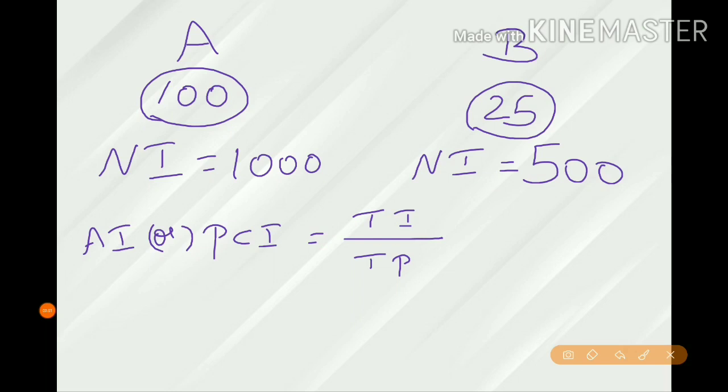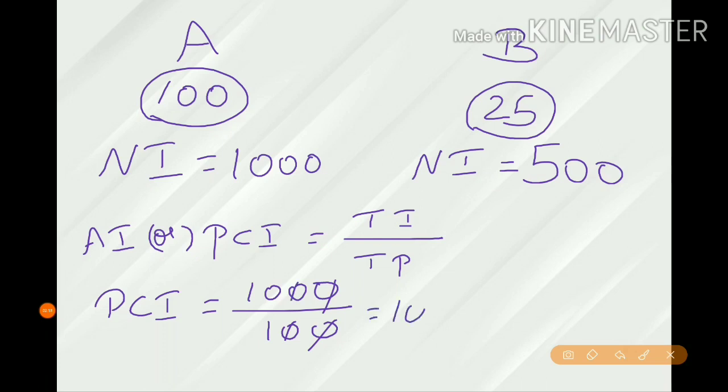To calculate the per capita income or average income of country A: total income is 1000 and total population is 100. If we calculate, we get 10 rupees. Then for country B, total income is 500 and total population is 25. So we get 20. So here the per capita income is 20 rupees.